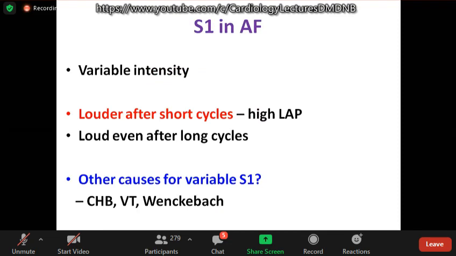What are the other causes for variable S1? This is a complete heart block or ventricular tachycardia. You may get a variable S1.